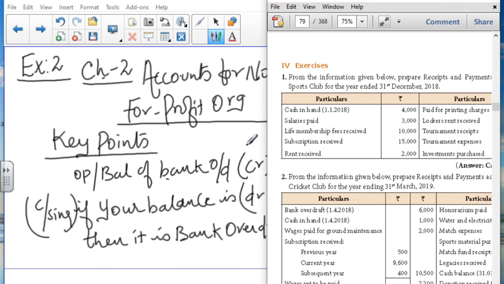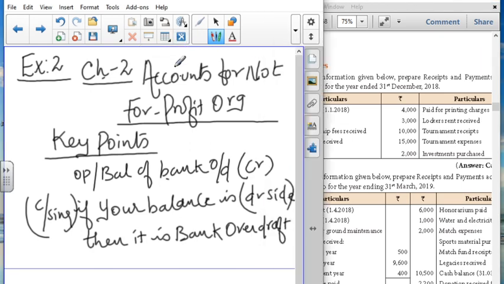Before going to the problem, I just want to say some key points, the things to be noted while doing the problems. In exercise 2 onwards, what are the key points? The opening balance of cash starts under the debit side, on the receipt side.